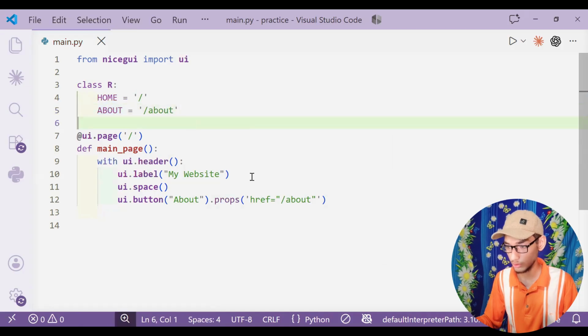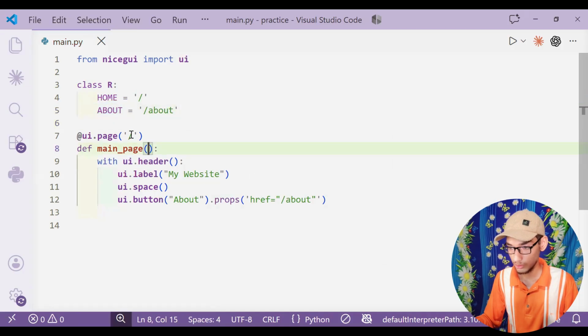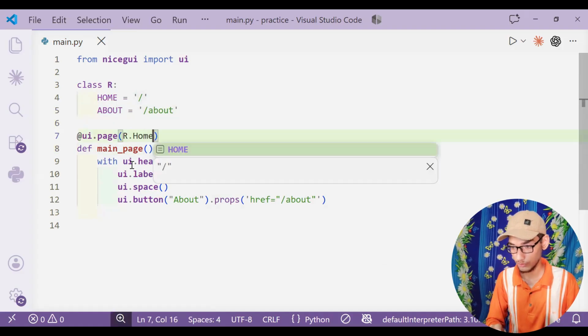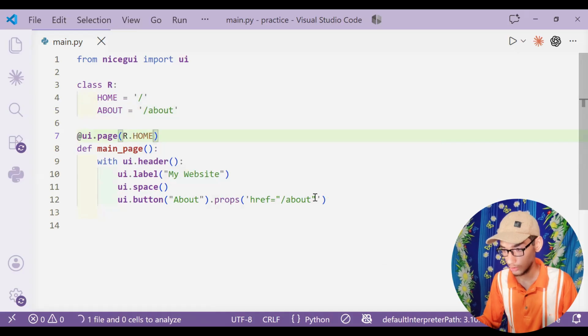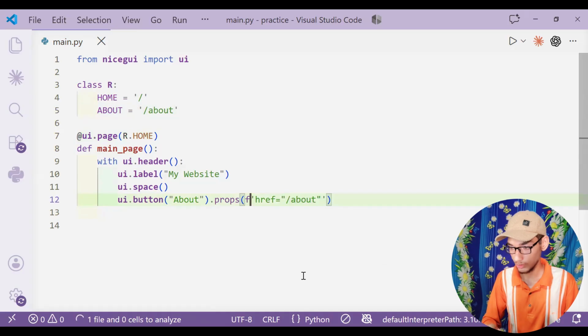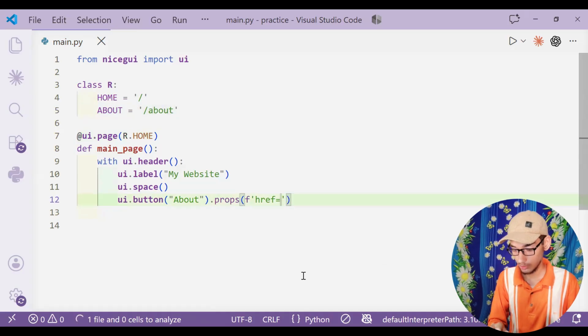Okay, good. This would be the r dot home, and this would be app and r dot about.